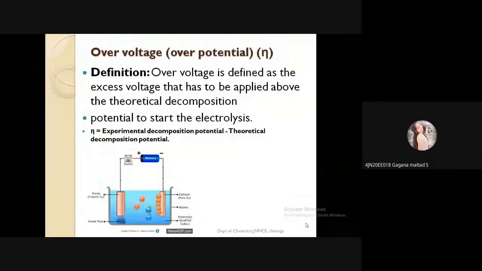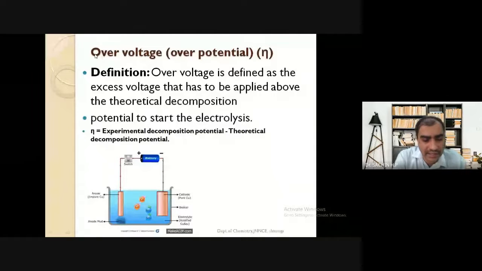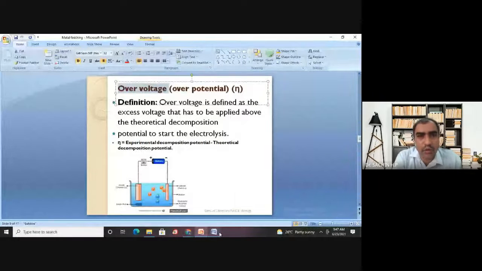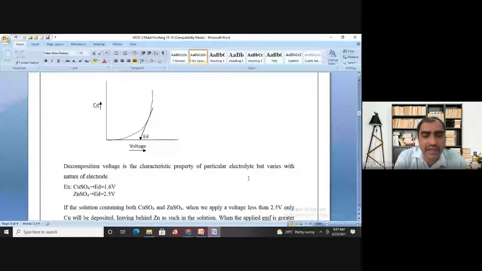We require a more voltage. Yes, we require more voltage. Over voltage represents something extra. So over represents something extra or something excess. It means that there is something extra we are going to supply, and that particular voltage is called over voltage. Now I will show that over voltage by this particular graph.